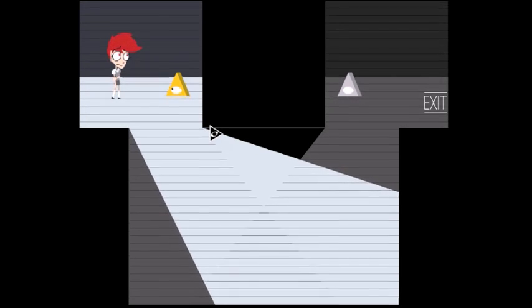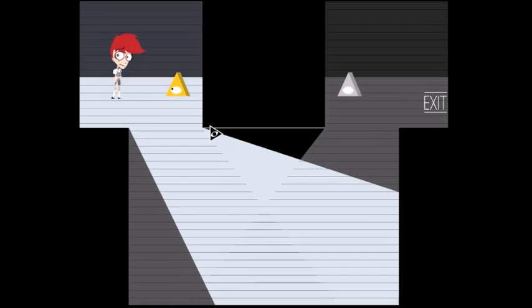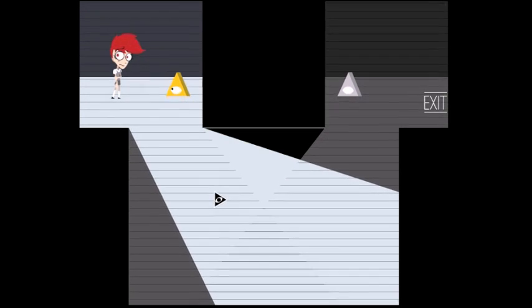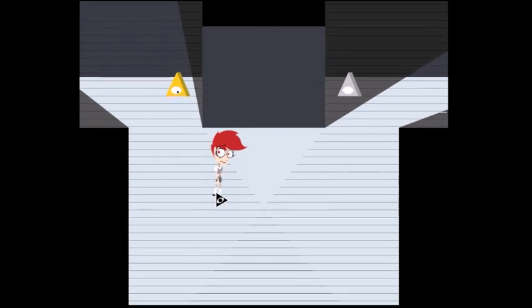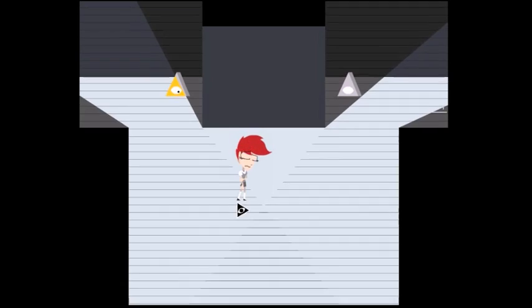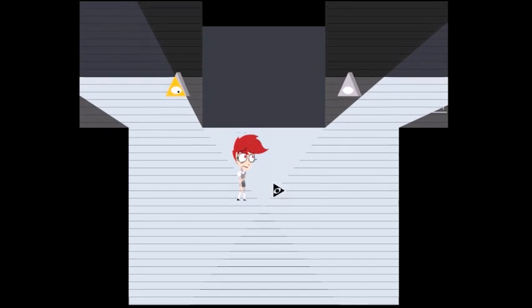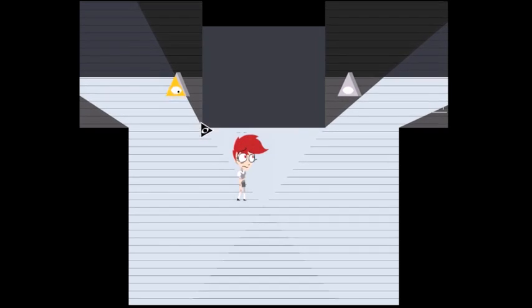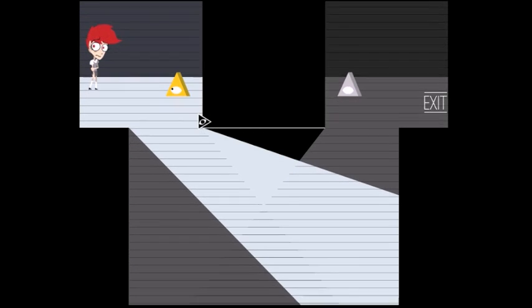And oh yeah, if you don't know, Nothing to Hide is an anti-stealth game. Instead of hiding from the cameras, you have to stay within their line of sight at all times. You are legally required to. What happens if you don't? Well, see this triangular area where none of the cameras can see. Let's see what happens if we step inside. That is what happens when you step inside.